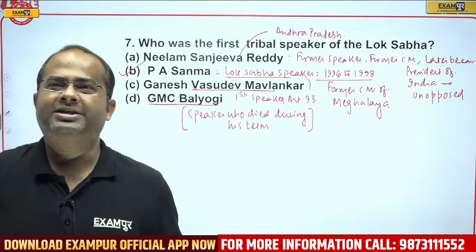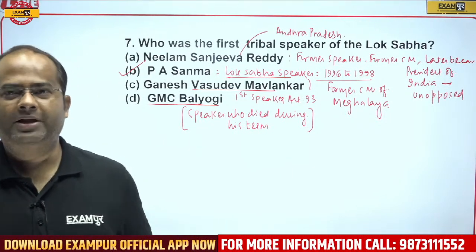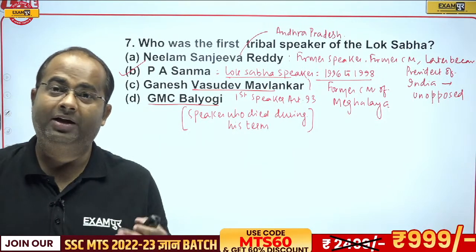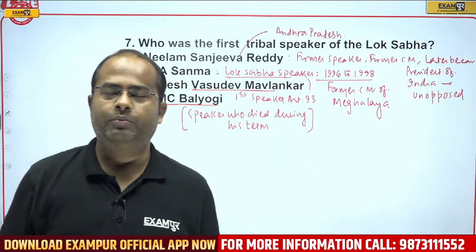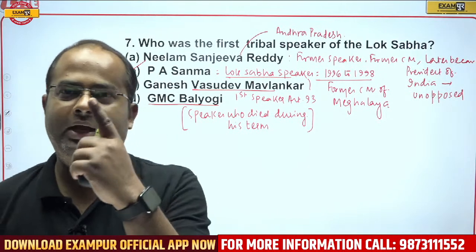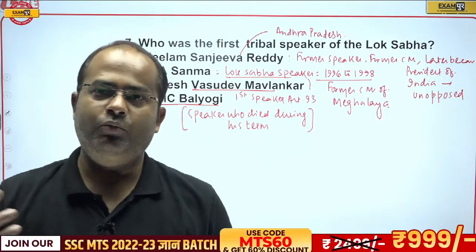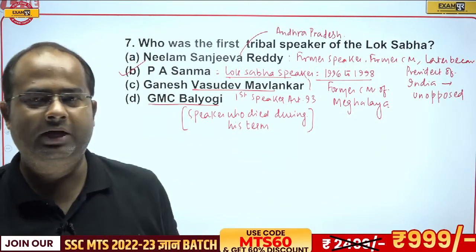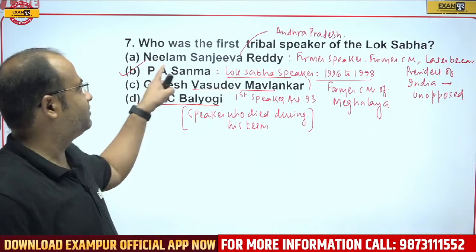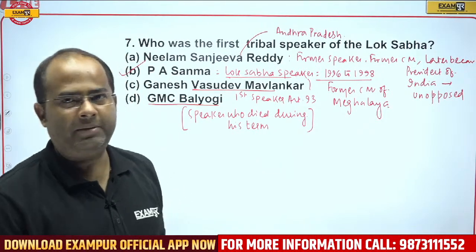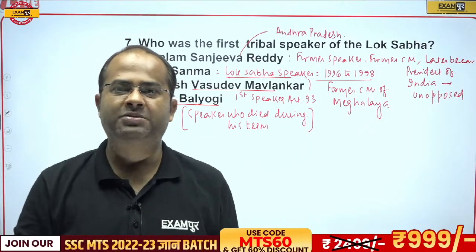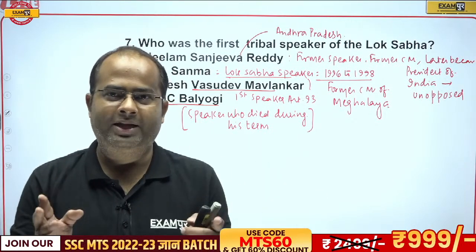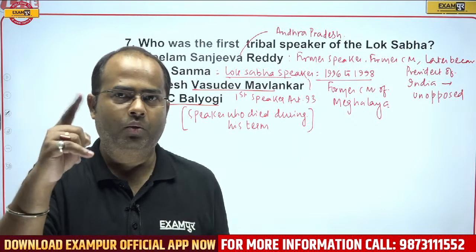Youngest president is Draupadi Murmu. Earlier it was Neelam Sanjeeva Reddy, 64 years, 2 months. But Draupadi Murmu became the President of India at 64 years, 1 month. So Madam Draupadi Murmu is the youngest President of India. Second youngest is Neelam Sanjeeva Reddy, who became the President at the age of 64 years, 2 months, and she became the President at the age of 64 years, 1 month.